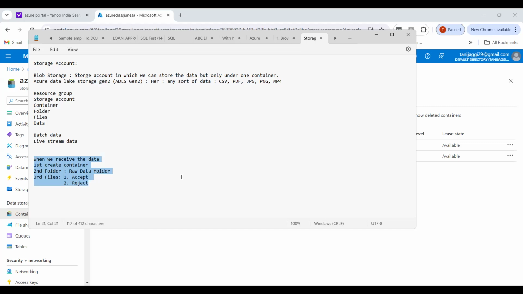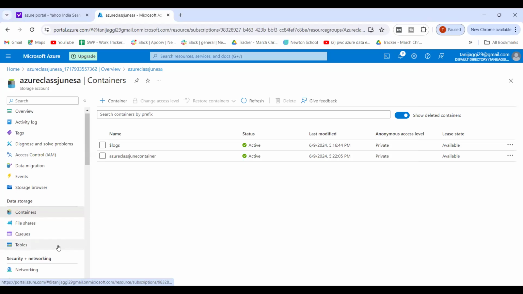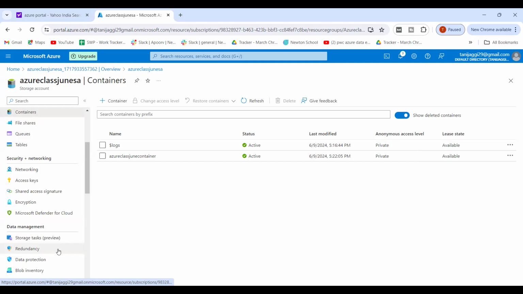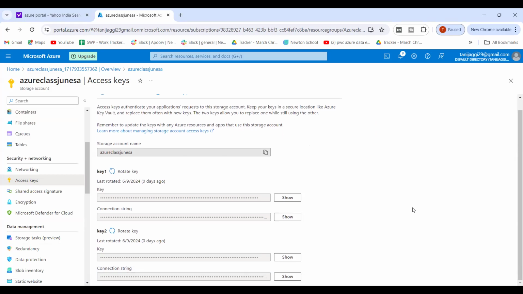So I guess we can wind up today's class here itself. In the next class, I'm going to teach you about the other storage account features that we have just seen. One more thing: we have file share, queue, and table share, which I'm also going to explain. Then these access keys. Yesterday I told you about the keys, that we keep the secret keys over here. Now you can see there are two keys, key 1 and key 2.